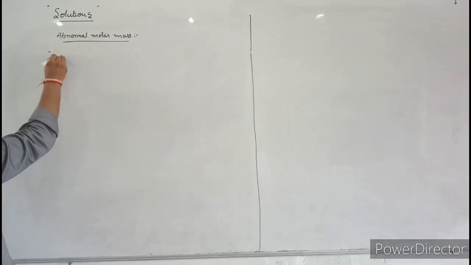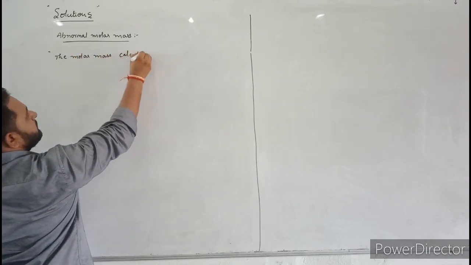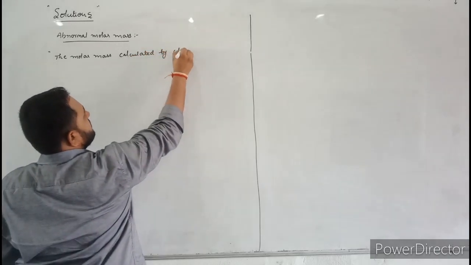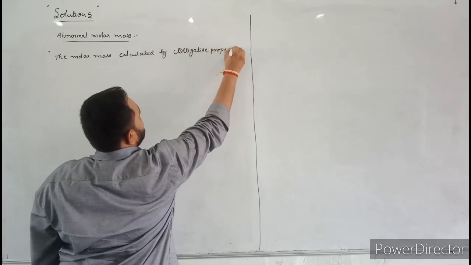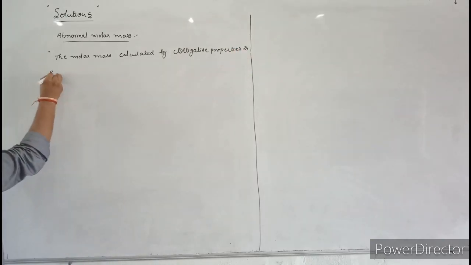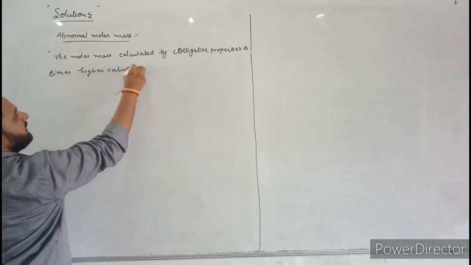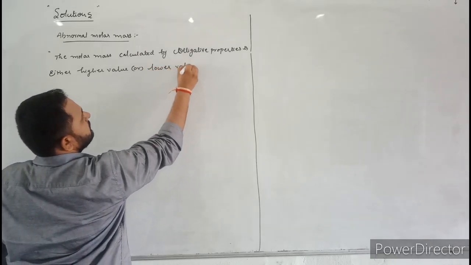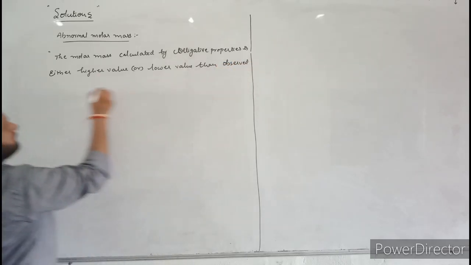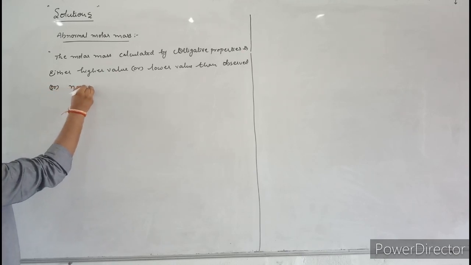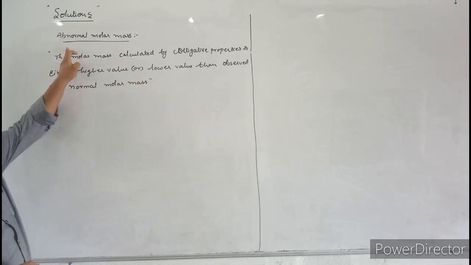Here I will write the definition. The molar mass calculated by colligative properties is either higher value or lower value than observed or normal molar mass. This is called abnormal molar mass.